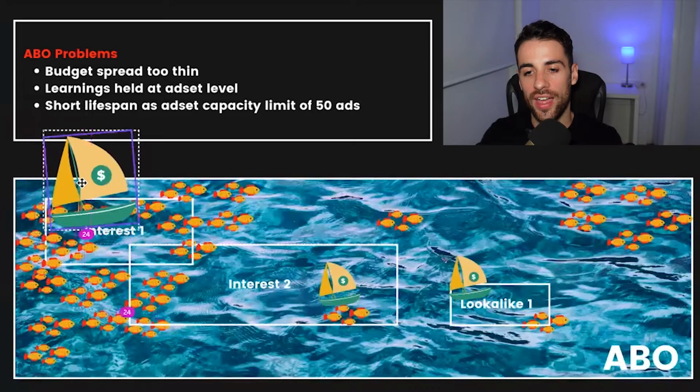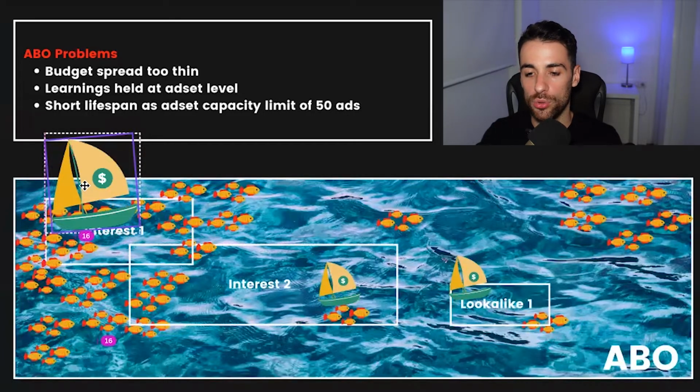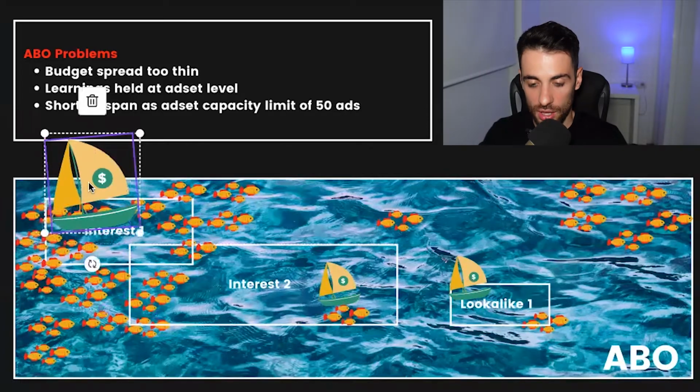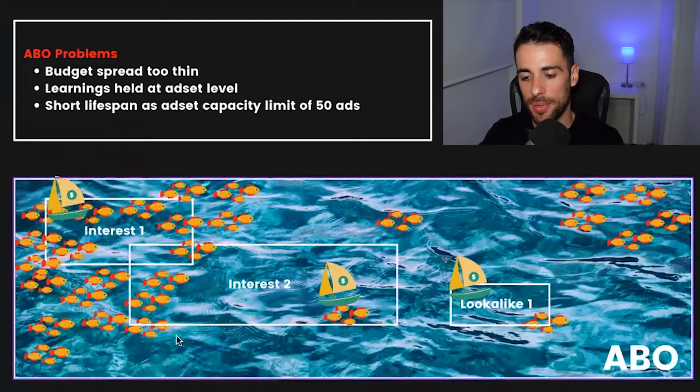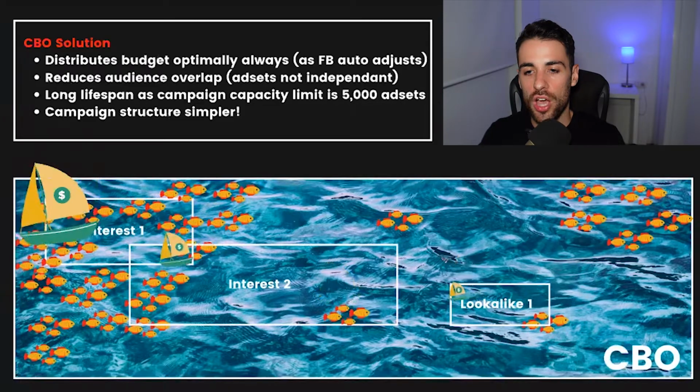We don't know that in an ABO campaign. We're doing this all manual. We're always leaving it to chance. So let's put that back and look at the contrast of a CBO campaign. And this is where you see the difference, even if that didn't make too much sense. When you have a CBO campaign, it looks more like something like this.